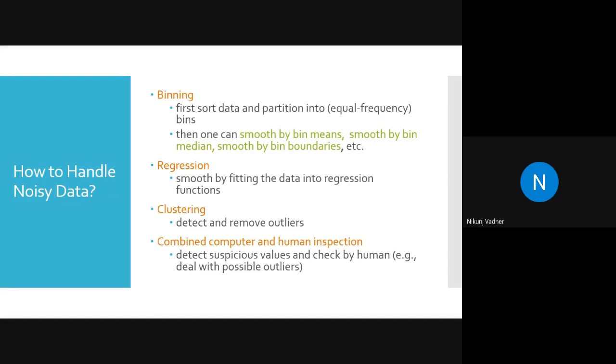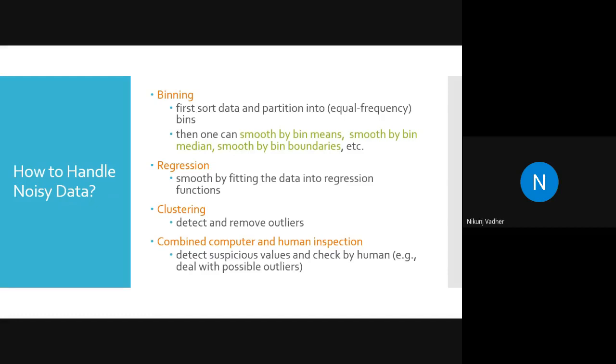First one is binning. Rather than removing the noisy data, we will arrange them in sorted order, then divide that order into multiple parts, and put that data into a particular bin, or you can say range. Then the noisy data will be replaced by that bin rather than the individual value.